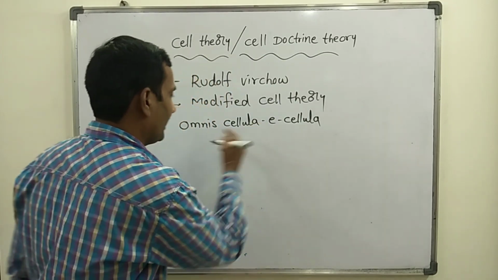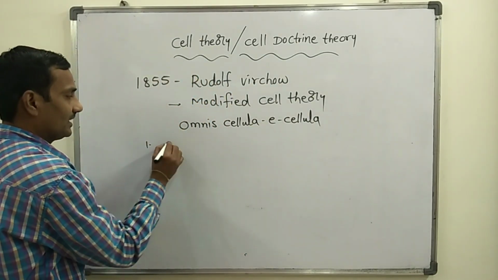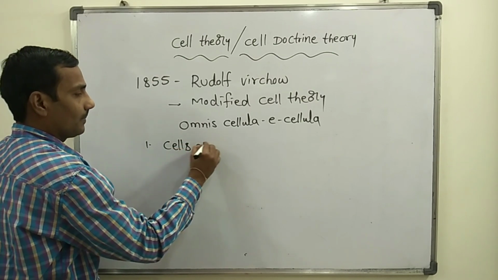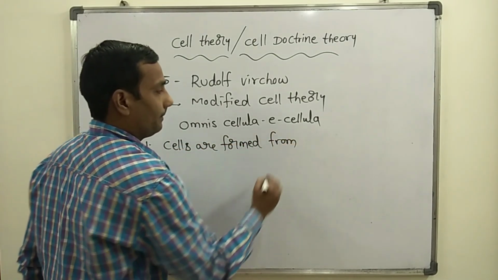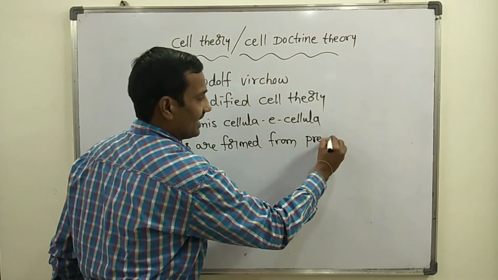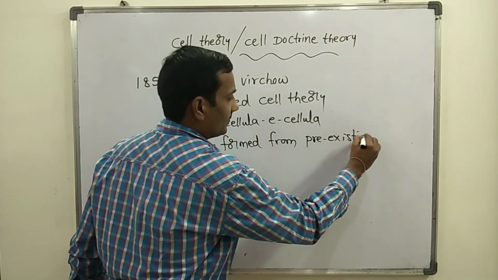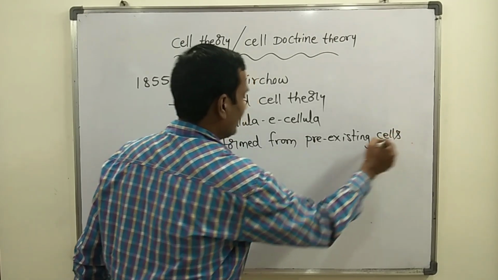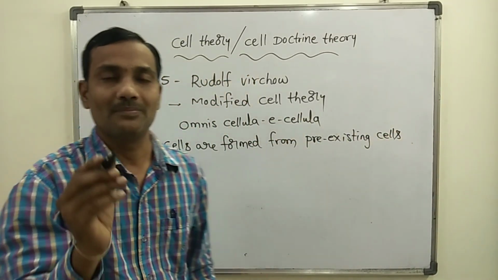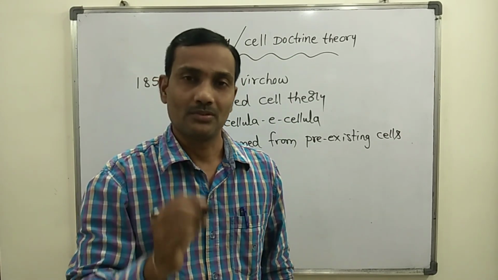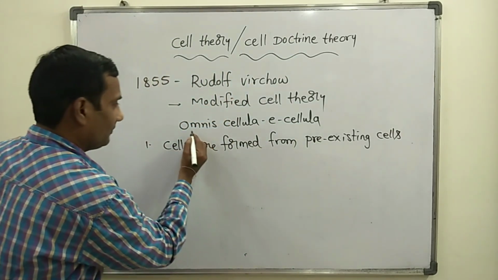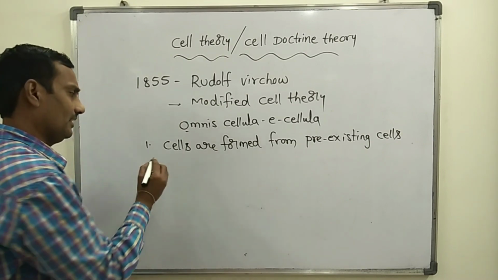According to this phrase, omnis cellula e cellula, cells are formed from pre-existing cells. That statement was given by Rudolf Virchow. That is the meaning of omnis cellula e cellula.